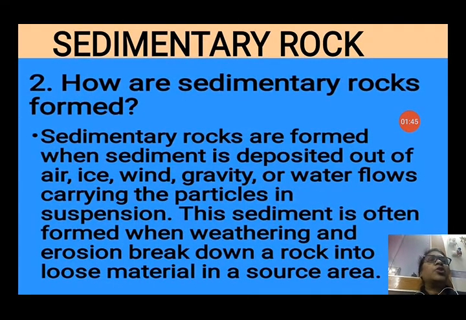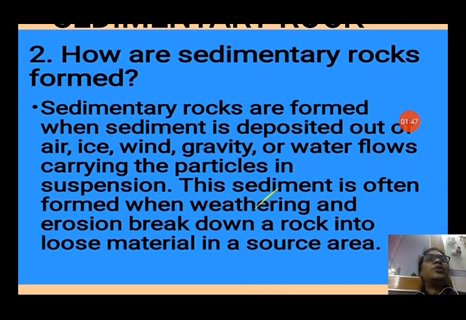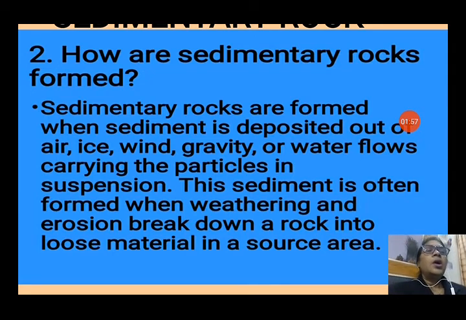Sedimentary rock. The second rock is sedimentary rock. How are sedimentary rocks formed? Sedimentary rocks are formed when sediments are deposited out of air, ice, wind, gravity or water flows carrying the particles in suspension. All these particles are carried by the water bodies and they settle down at the bottom, when weathering and erosion break down a rock into loose material in a source area.